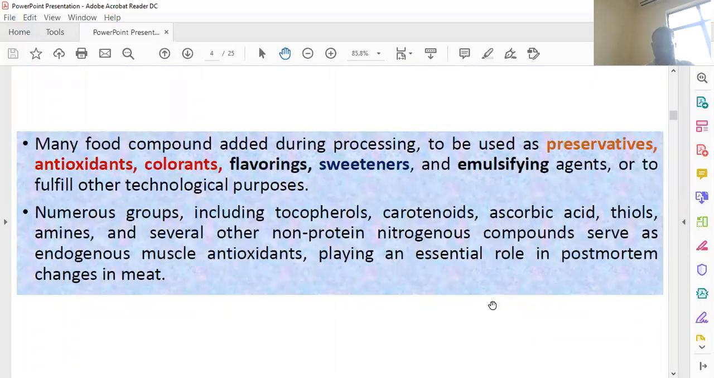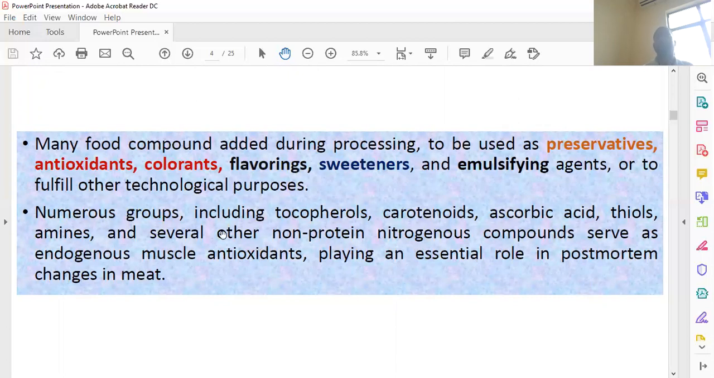So some other compounds are added during processing according to need, such as preservatives, antioxidants, colors, flavoring, sweeteners, and emulsifying agents for improving the quality of the food. Other groups include tocopherol, carotenoids, ascorbic acid, thiocyanine, and several other non-nitrogenous compounds such as endogenous muscle antioxidants. If we store food for a long time, we add preservatives to enhance the shelf life, and sometimes we add antioxidants to reduce oxidation.